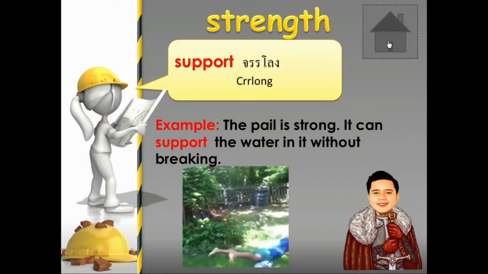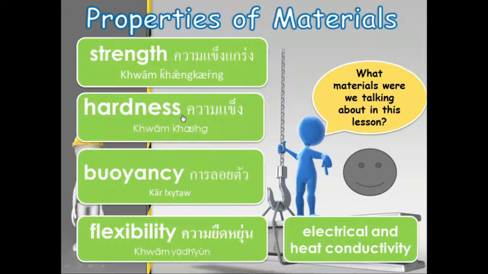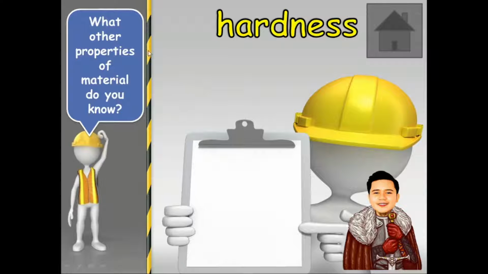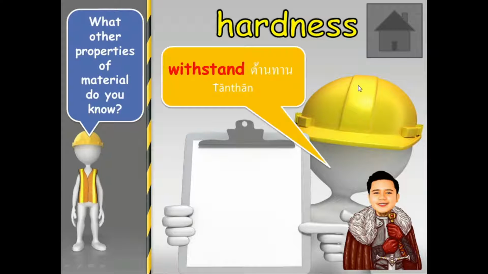Okay? So next, going to hardness. Number one, strength. Hardness. Very good. So, what other properties of material do you know? So we have the hardness. Can you spell hardness? Hardness.